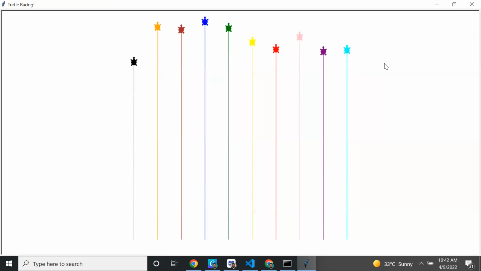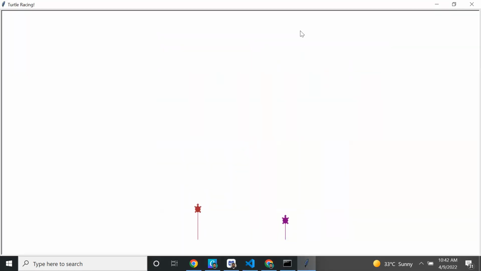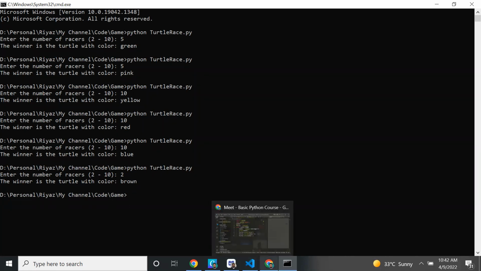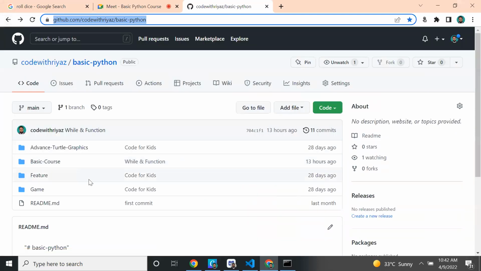I think now blue will win, right? So like that you can give. You can give 2 turtles also. So this time we will give only 2 turtles. Let's see. Yeah, brown. Okay. So like that you can give. We'll develop this game, and in this game we will learn all the concepts, not only while loop and for loop. We can learn all the concepts here.